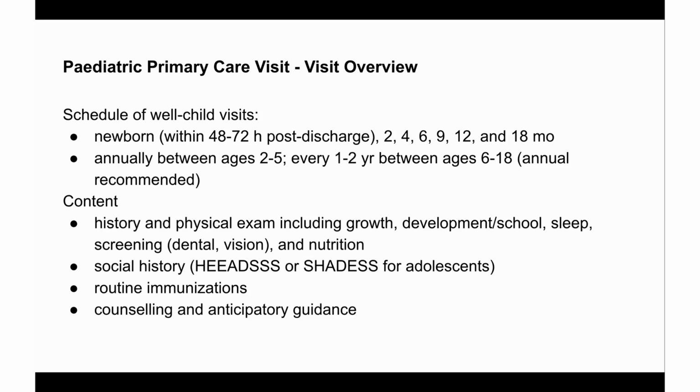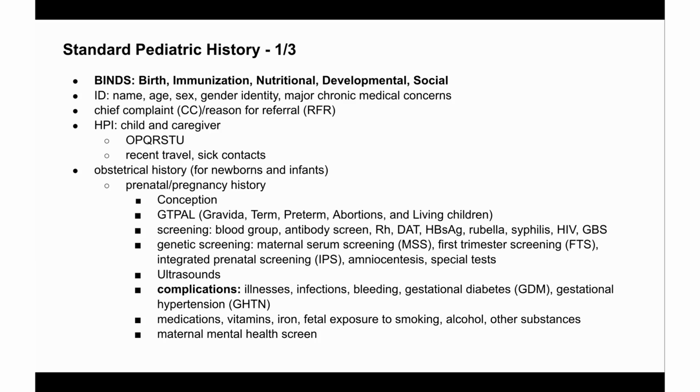So let's go into history. What's covered in the history? So, what's a standard pediatric history? For standard pediatric history, you use the acronym BINDS. So, that's B for birth, I for immunization, N for nutrition, D for development, and S for social history.